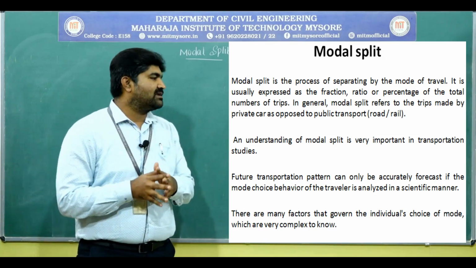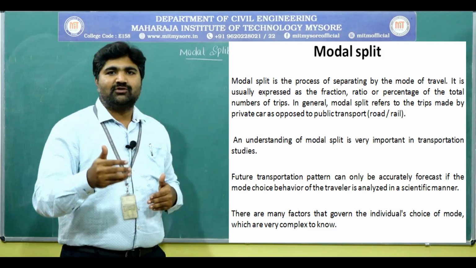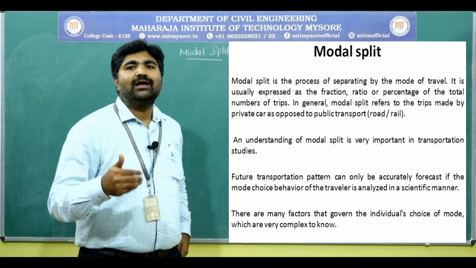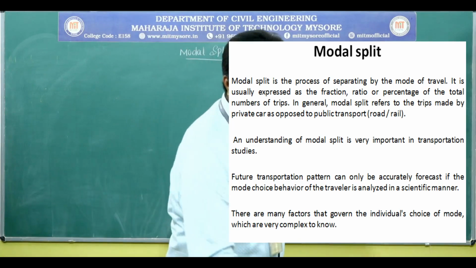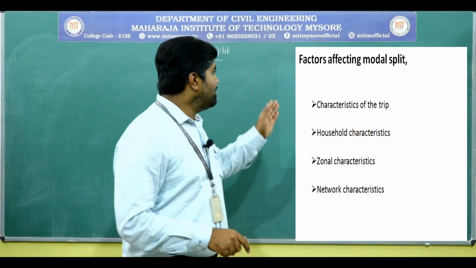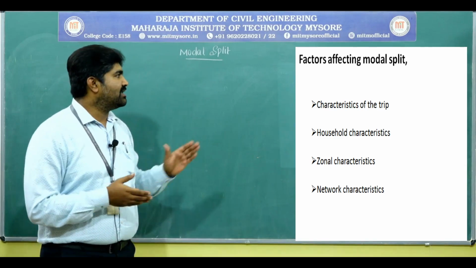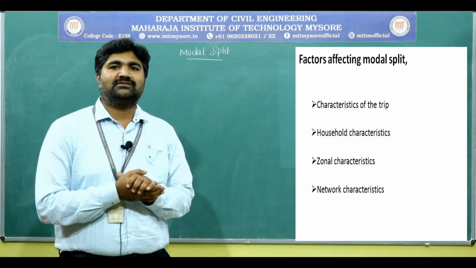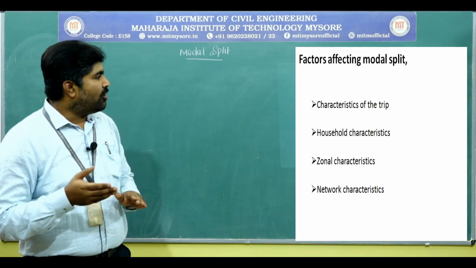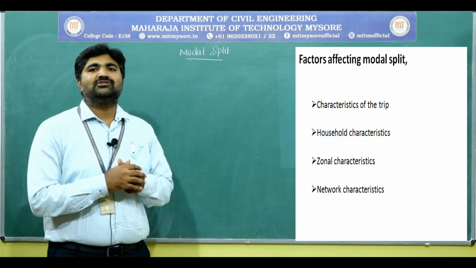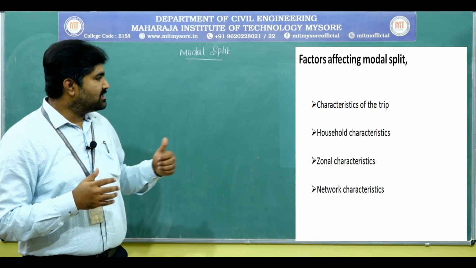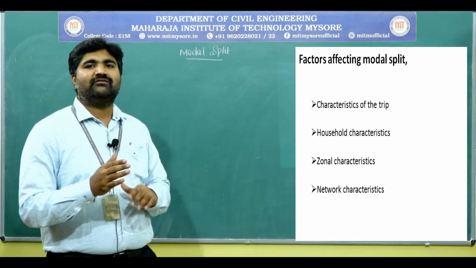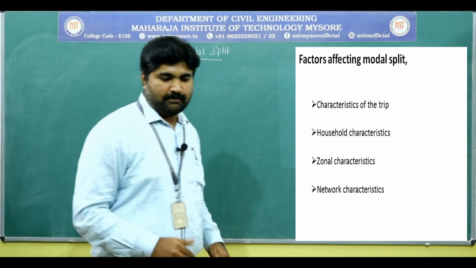There are various factors that govern the individual choice of mode, which are very complex and very difficult to predict. These are the factors affecting modal split: first, the characteristics of the trip; secondly, household characteristics; next, zonal characteristics; and lastly, network characteristics. These are the four characteristics which affect modal split.